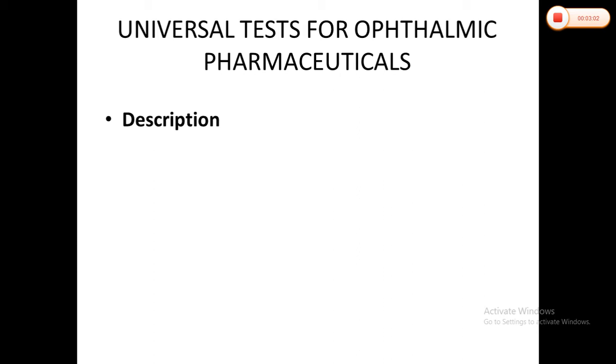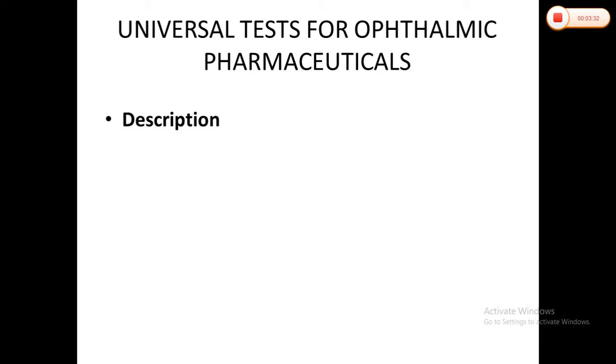For example, the description of ophthalmic preparations in the specifications may read transparent or opaque preparations, or proper labeling or imprinting, along with other things. So the description of that particular ophthalmic pharmaceutical has to be checked prior to the finished product quality control.